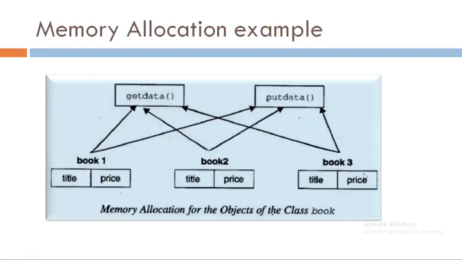Now let's see the memory allocation for our book class. Here see, getData and putData are the public member functions, and as they are member functions, they can be shared by the objects book1, book2 and book3, while title and price are the data members of the class. So they are stored separately in memory for each and every object, that is, book1, book2 and book3 have a separate copy of data members like title and price.